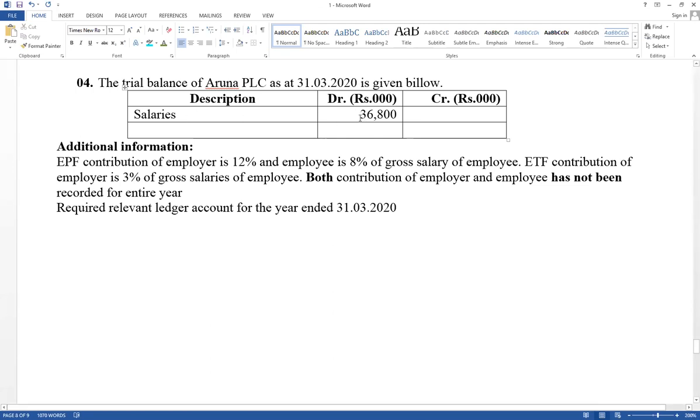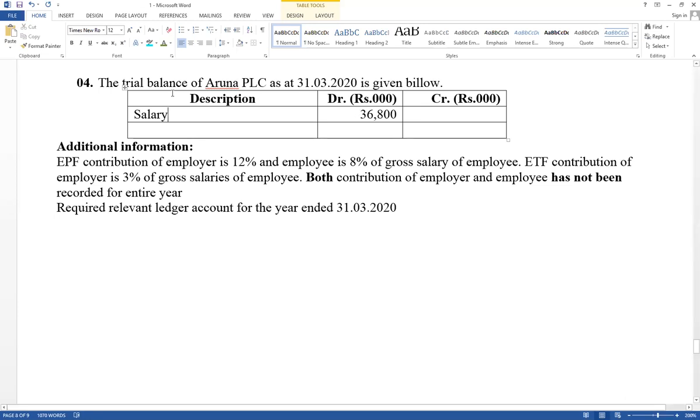Salary account balance is available in the trial balance. It has given the salary account balance. Salary balance available 36,800. Trial balance is given as at 31st March 20. Try to recognize which salary. Sometimes it has given gross salary. Sometimes it has given net salary. We have to decide based on given information.